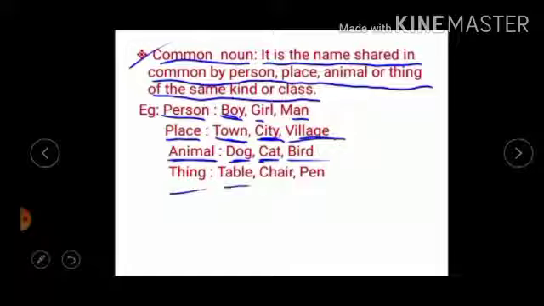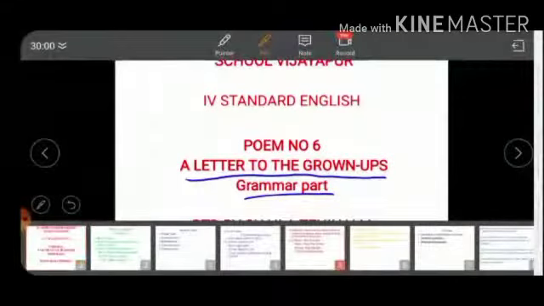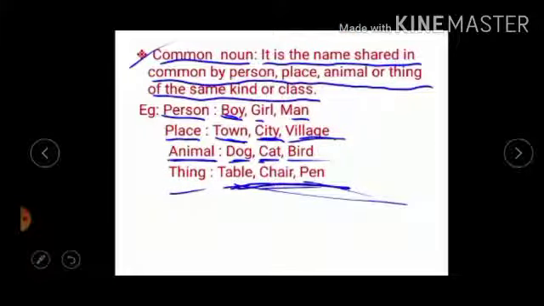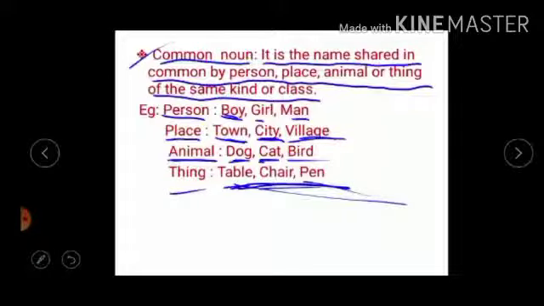Then things: table, chair, pen, notebook, pencil. Yes, here also table, chair, notebook, pen, pencil. These words are all showing the common name of a thing. Understood? Then we will go to one example.